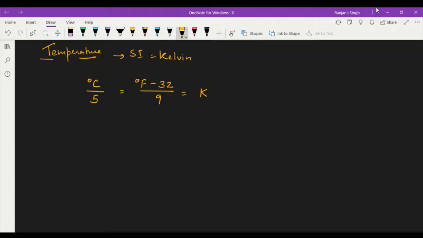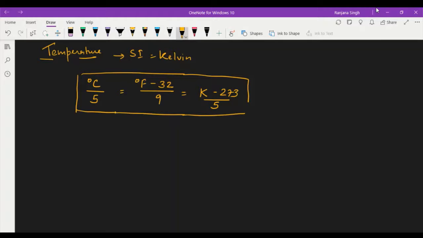K minus 273 divided by 5. This is the relation between Kelvin, degree centigrade, and Fahrenheit, right? If you want to convert degree centigrade into Fahrenheit, you can use this part. If you want to convert Fahrenheit into Kelvin, you can use this part, and degree centigrade can be easily converted into Kelvin: Kelvin is equal to degree centigrade plus 273.